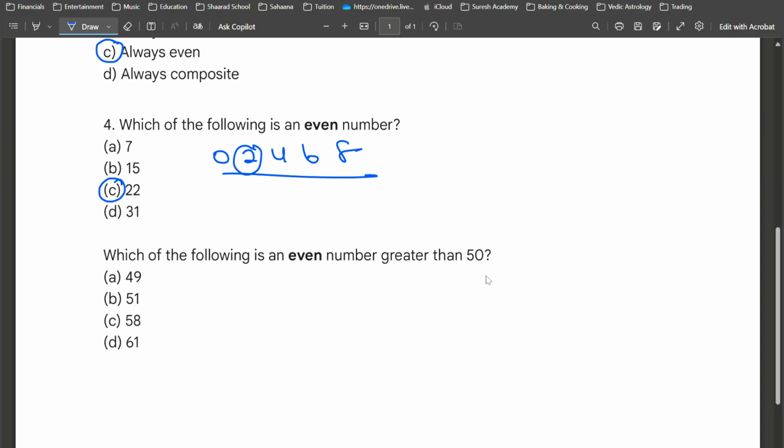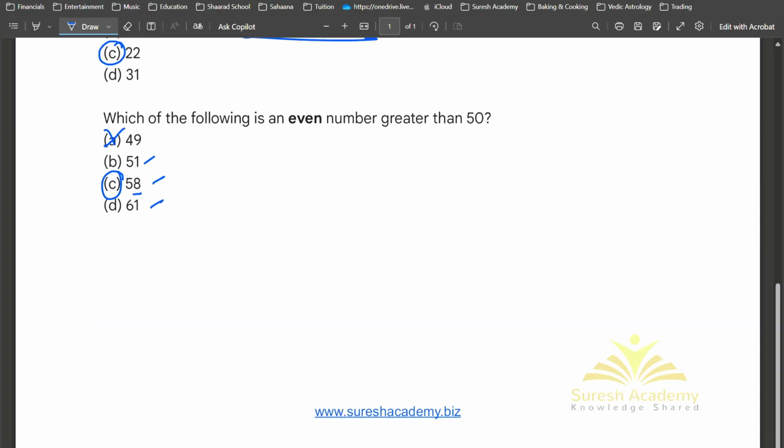Which of the following is an even number greater than 50? First of all, I've got to determine those numbers which are greater than 50. 49 is not greater than 50, so this cannot be. 51, yes, greater than 50. 58 is greater than 50. And 61 is greater than 50. Of these three numbers, which is an even number? 58, because it ends with the digit 8.